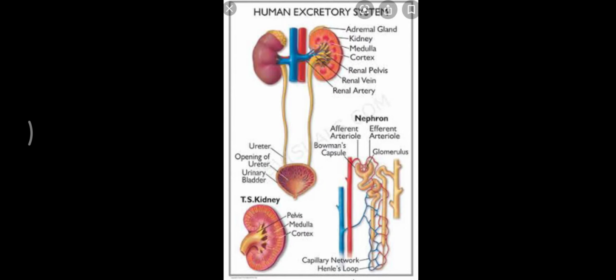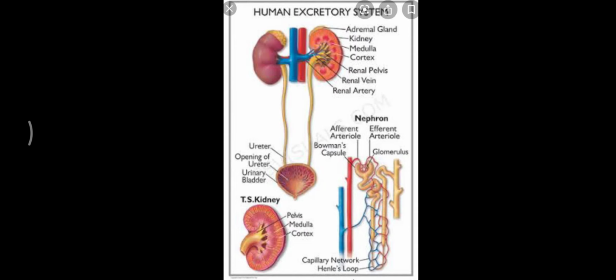This is about the location. Each kidney measures about 10 to 12 centimeter in length, 5 to 7 centimeter in width and 2 to 3 centimeter in thickness, with an average weight of 120 to 170 grams. Now when you see the center of each kidney, there is a concave surface and a notch like structure is seen, that is called hilum.